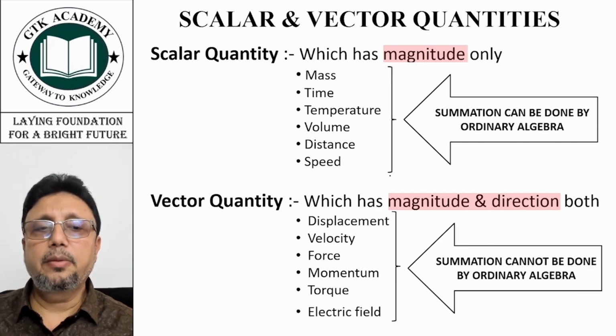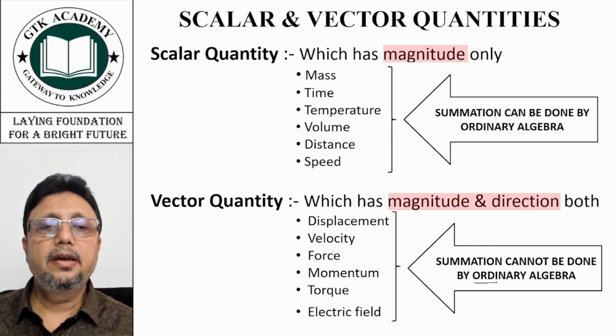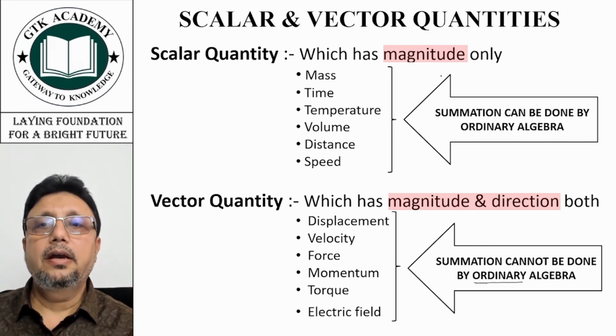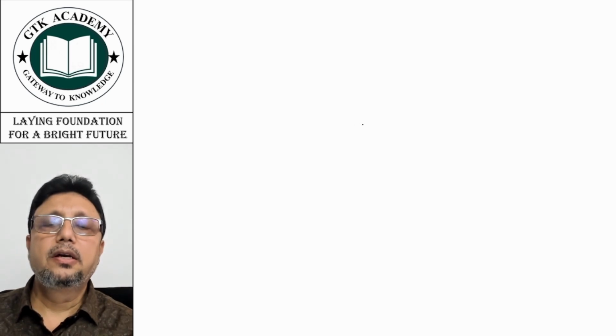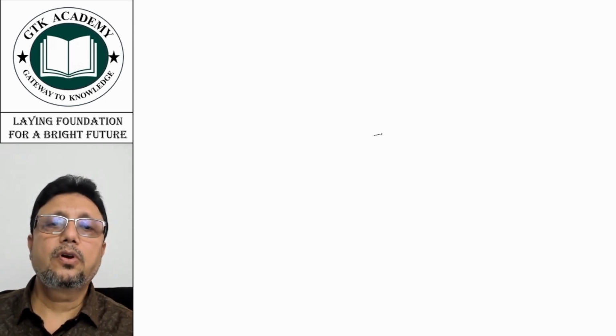Now here the summation cannot be done by ordinary algebra. For scalars, we can do the summation by ordinary algebra, but here we cannot do it. Why? For example, take an example of force. It's a vector. You have 2 Newton in this direction, and in the same direction you have 4 Newton. So if you add both these, it will become 6 Newton.